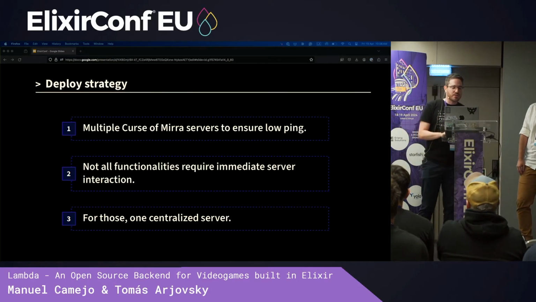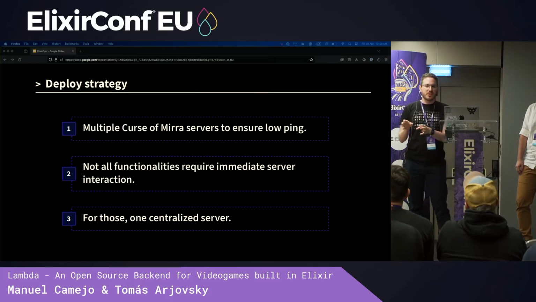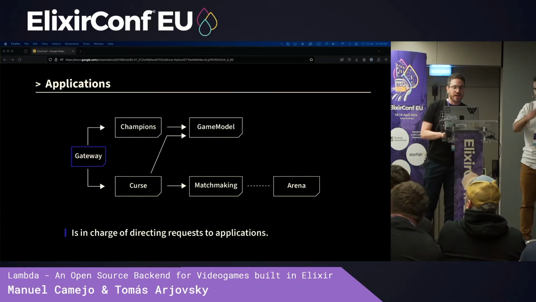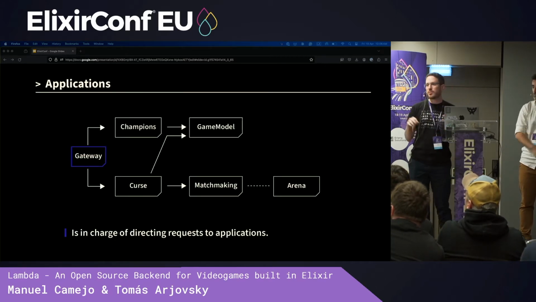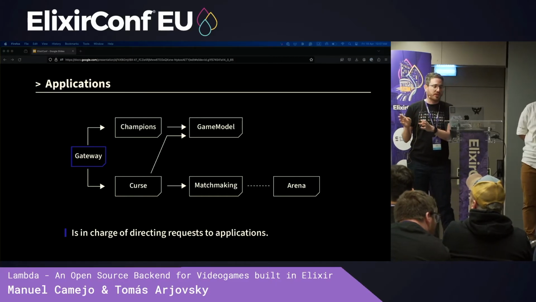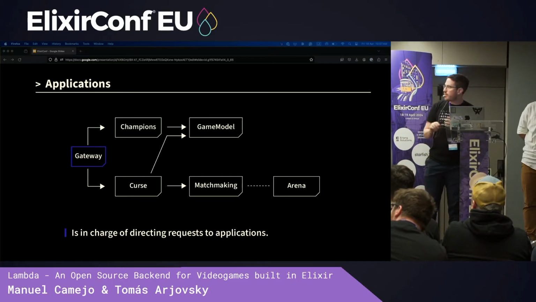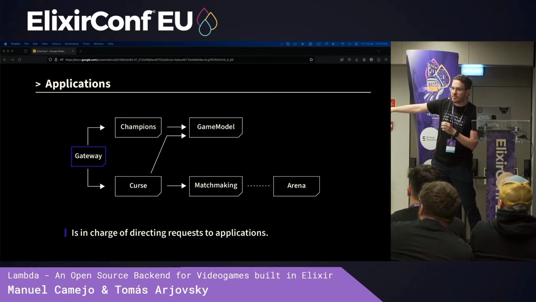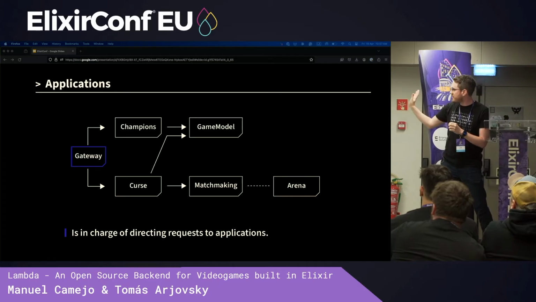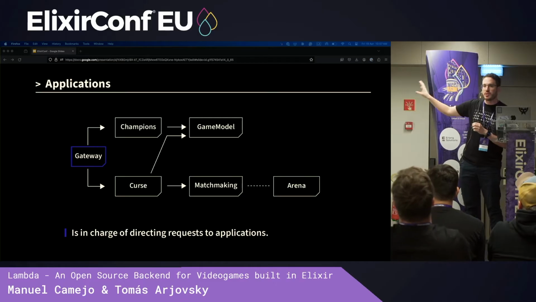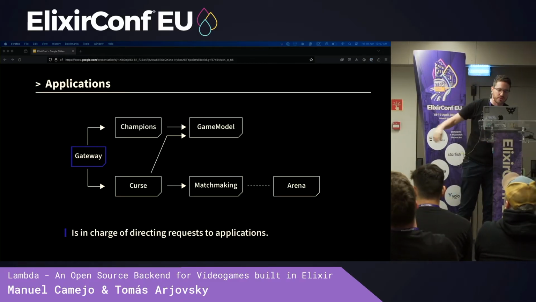So what we did is we separated what needed to be decentralized and what didn't need to into an umbrella application. And this is just a general list, I will go through this very quickly, of the applications in which we divided these needs to be able to deploy them separately. What I want you to notice is that dotted line between matchmaking and arena, that's the most important thing of the graph, which is not obvious. All that is left of that line is deployed in centralized servers, and the arena is deployed separately, because that's what needs to be close to the users.